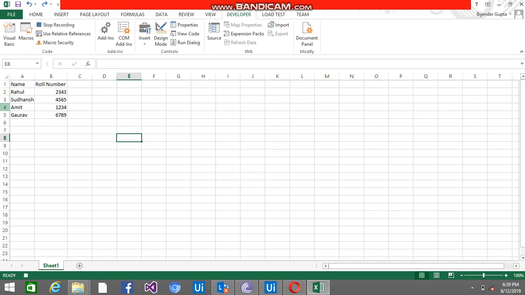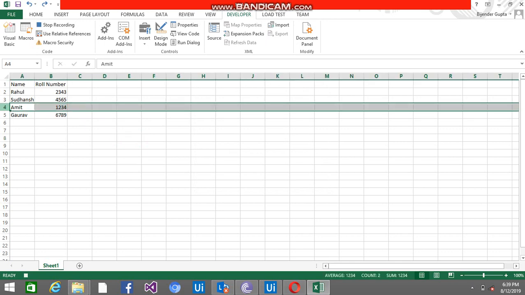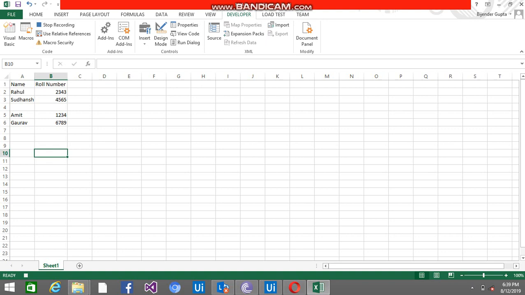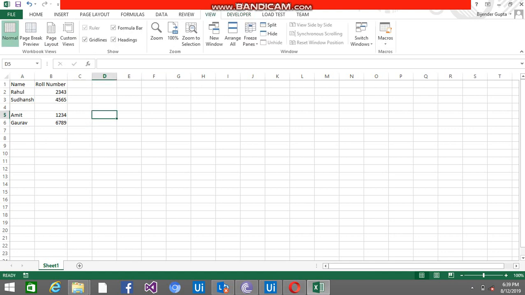So the recording is started now. I'm going to click here, insert the row, and then Control S. Stop the recording. Now we want to check the code. Where is the code basically? So again, just press Alt F11 to view the macro code here.